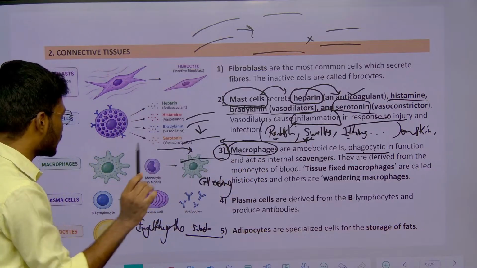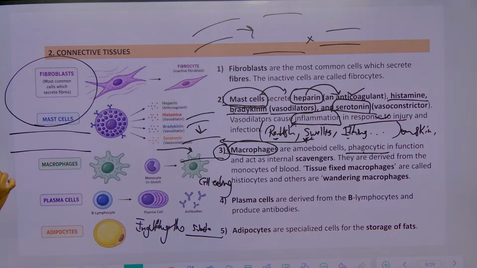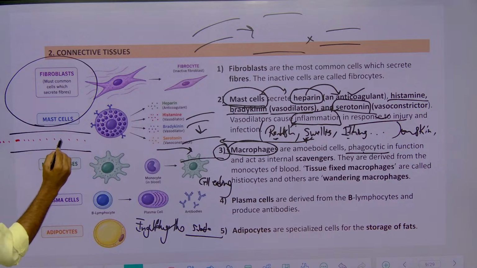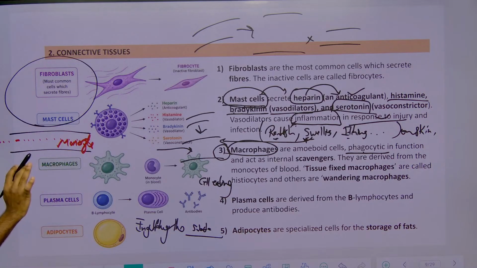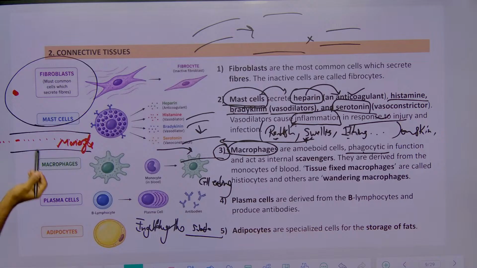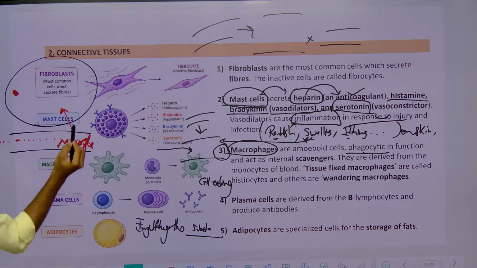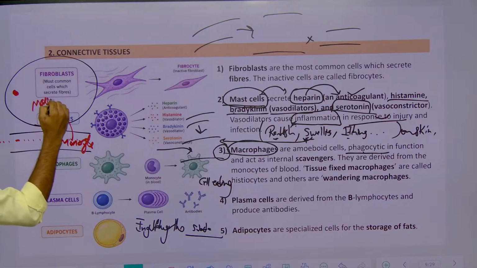Maximum phagocytosis function is performed by which cells? Macrophages. For example, just remember this is a blood vessel and here is a tissue. If the macrophage is present in the blood vessel, then it is called what? Monocyte. It is immature. Whenever a pathogen is detected in tissue, what happens? This monocyte enters the tissue. Then this monocyte is transformed into a particular cell called a macrophage.